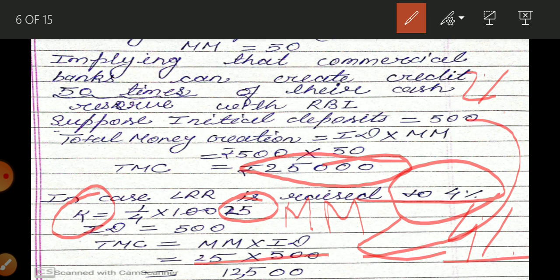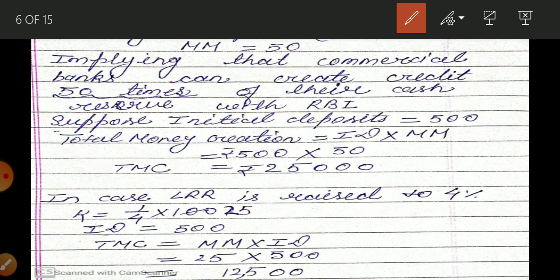So what does it mean? If the legal reserve ratio is low, the value of the money multiplier will be high, and money or credit creation will be high.